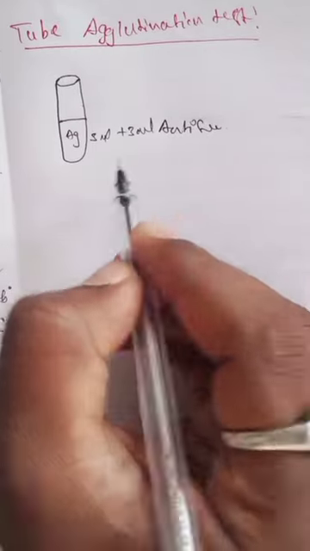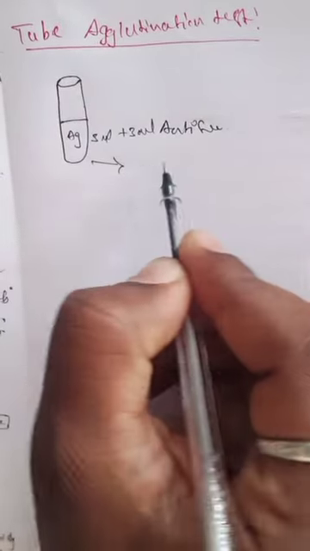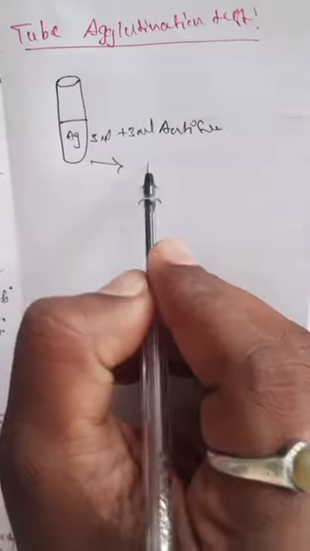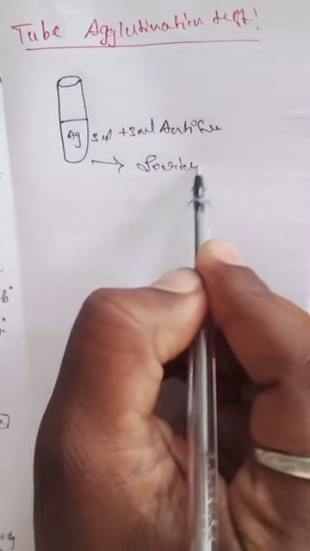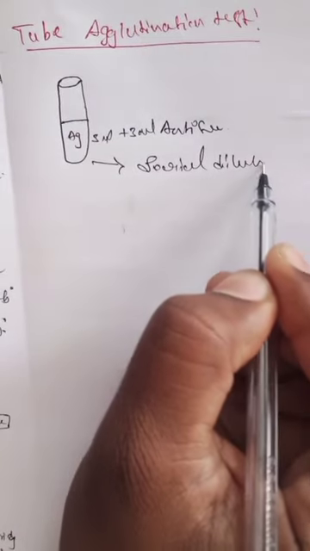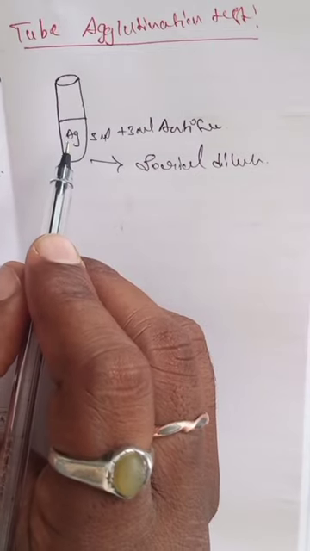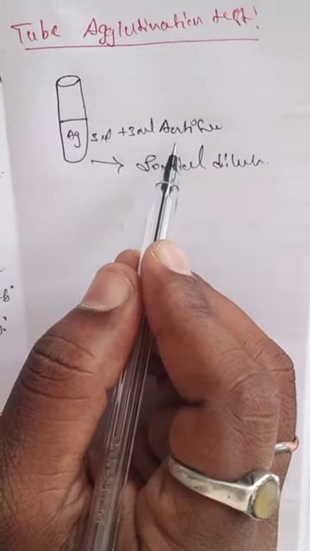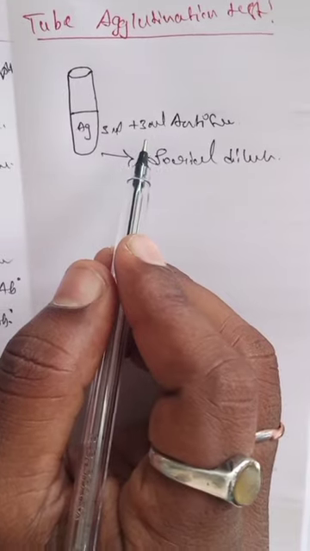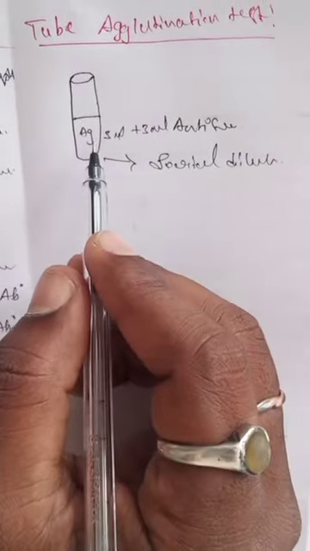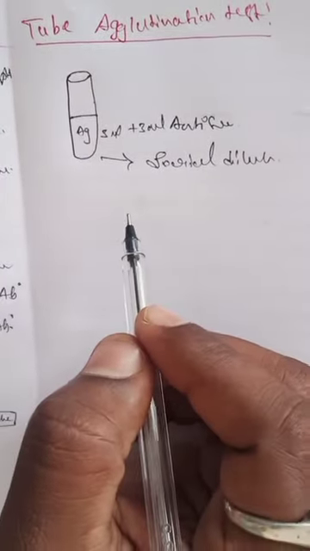Then after that we go to the serial dilution. Serial dilution means a sample is replaced with water, diluting the antigen anti-serum reaction. A number of dilutions occur in this particular test tube.